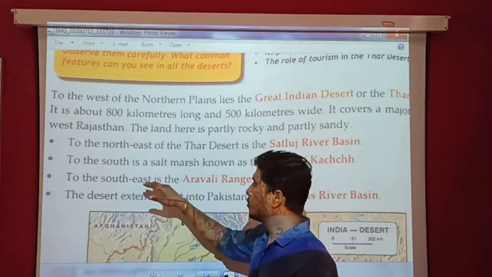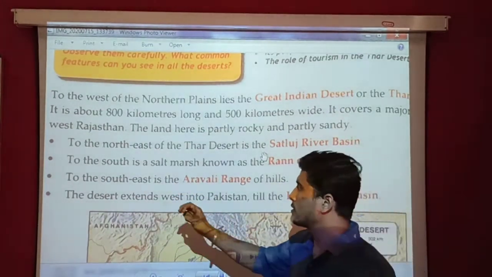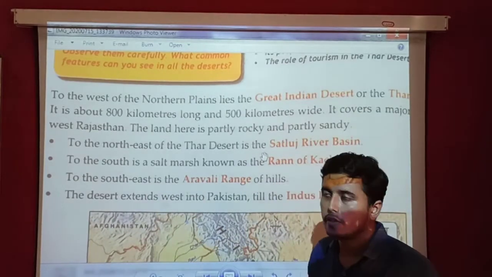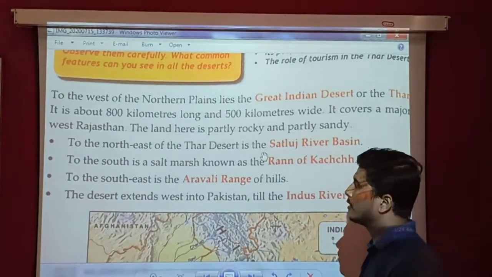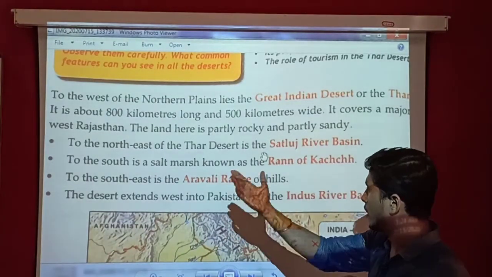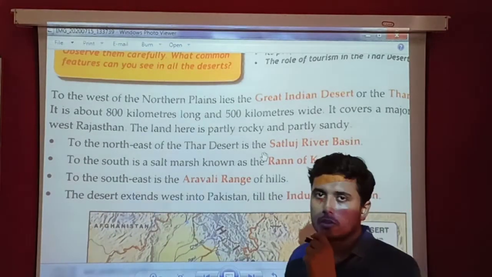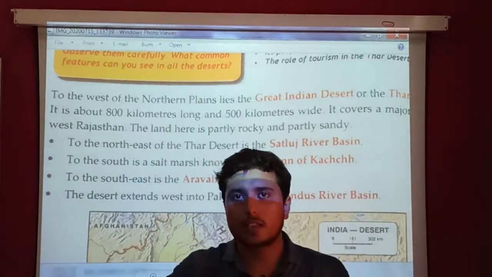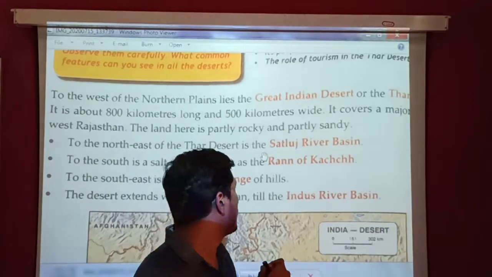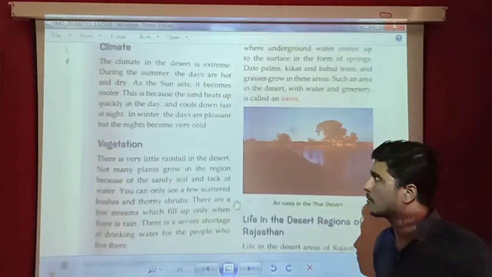To the southeast is the Aravalli range of hills, a range of hills on the southeast side. And the desert extends into West Pakistan till the Indus River basin, so it extends till the boundaries of Pakistan, up to the river basin of Indus.